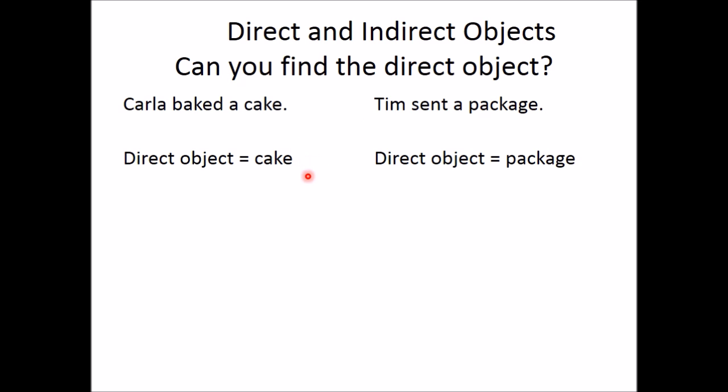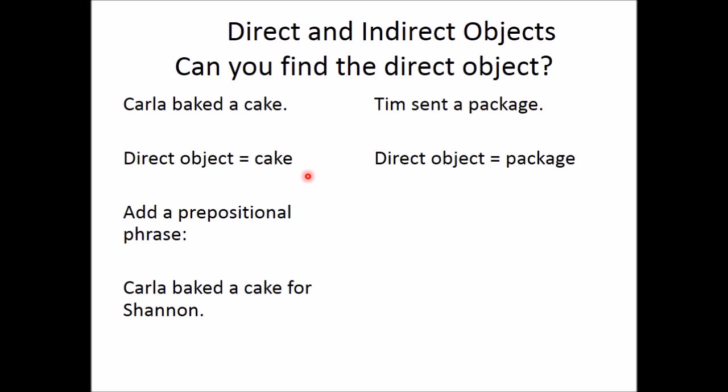With these sentences, we can add a prepositional phrase. Carla baked a cake for Shannon. For is a preposition, and Shannon is a noun, being the object of the preposition. Tim sent a package to Henry. Again, to is a preposition, and Henry is a noun, and in this case, Henry is the object of the preposition.